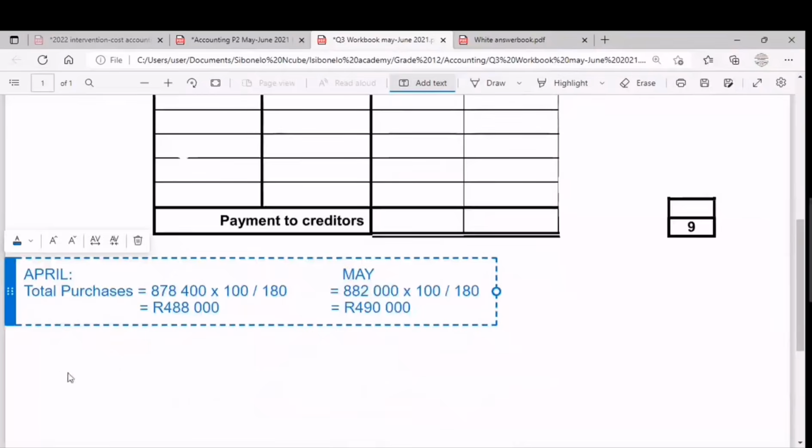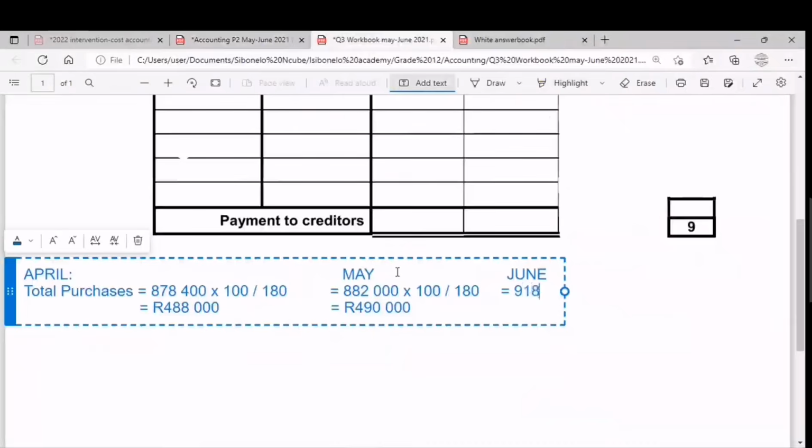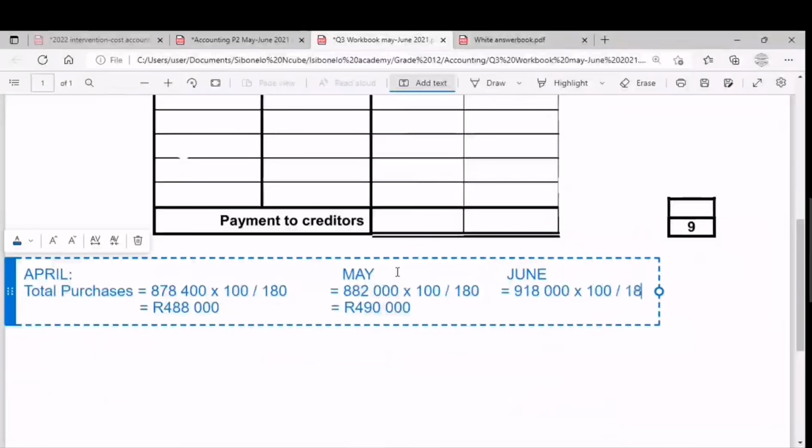Then for the other two months, it will be June and July. So June, total purchases for June. So start with the sales for June. How much are the sales for June? 918,000. So 918 multiplied by 100 over 180.